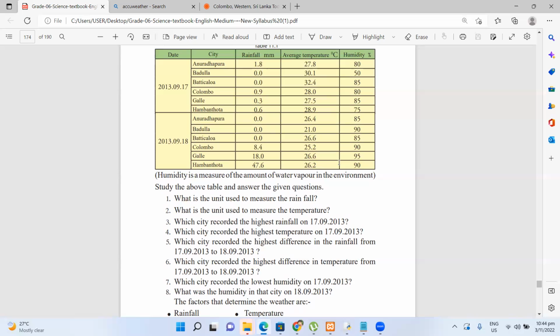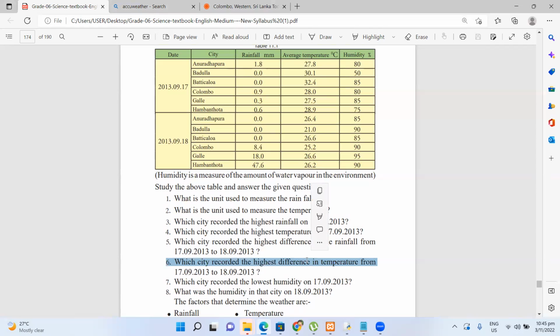Which city recorded the highest difference in the temperature?